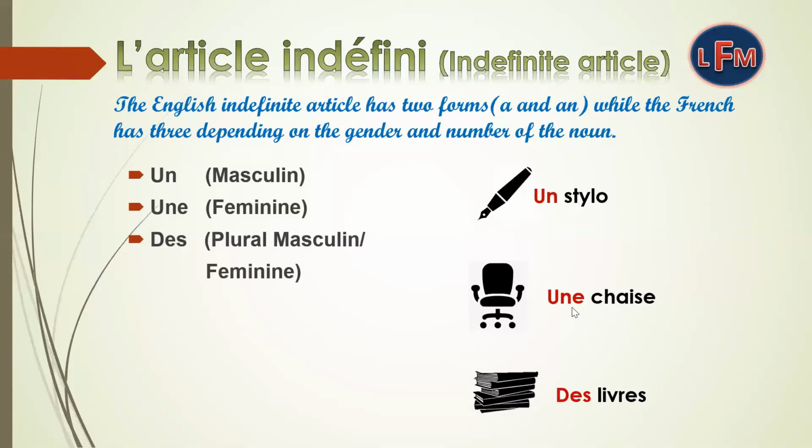That's why we have used une here. Stylo has no e at the end, so we have used un before stylo. Livre is ending with e, but livre is masculine. This is an exception. As it is plural, we have used des here.